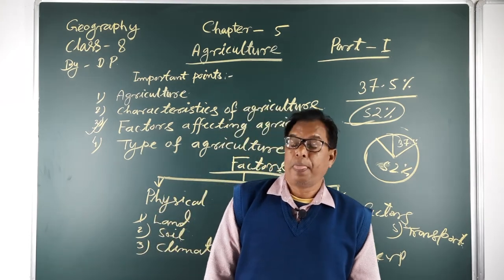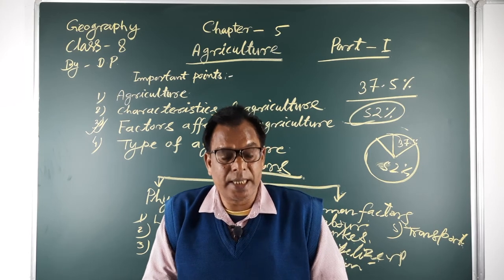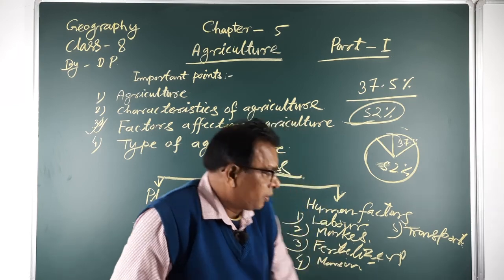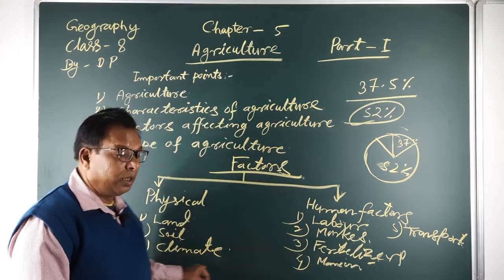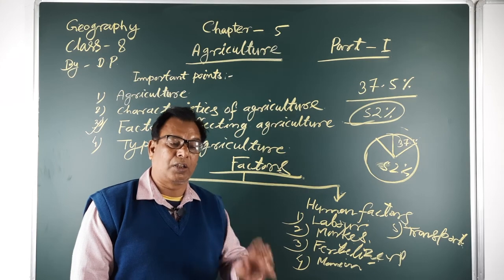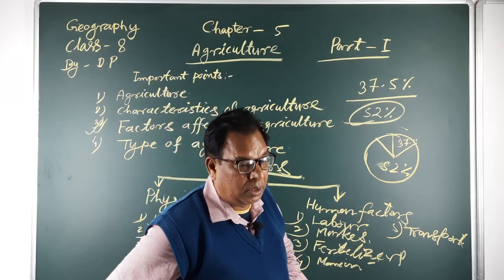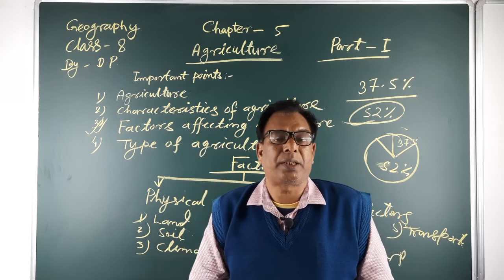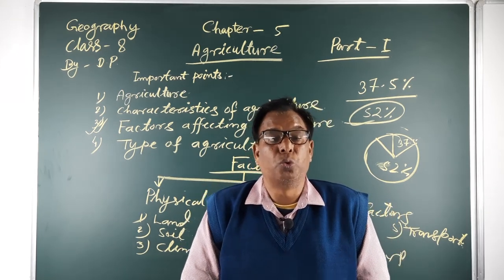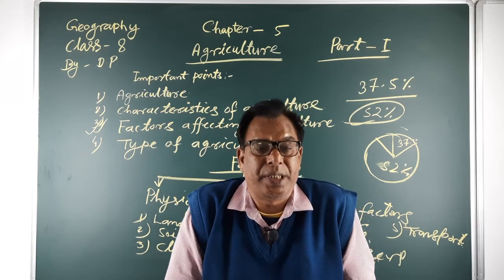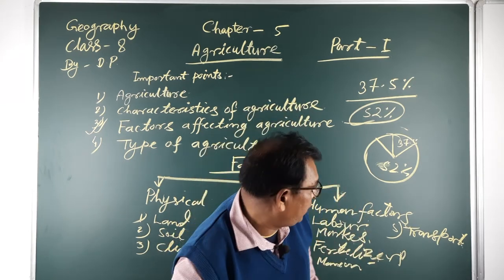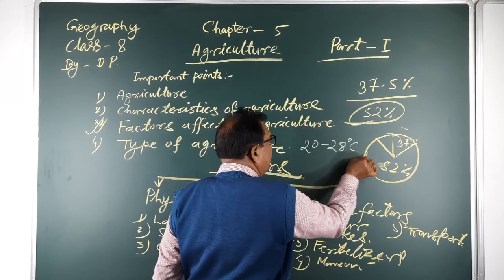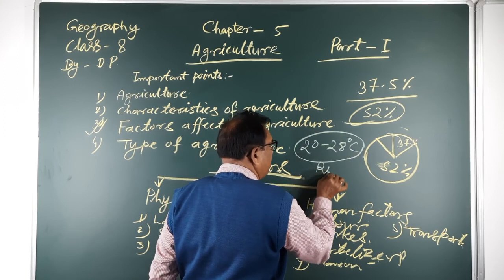For example, rice is cultivated in areas of the world with a monsoon type of climate, but high temperature is required for this crop, approximately 20 to 28 degrees Celsius for rice cultivation.